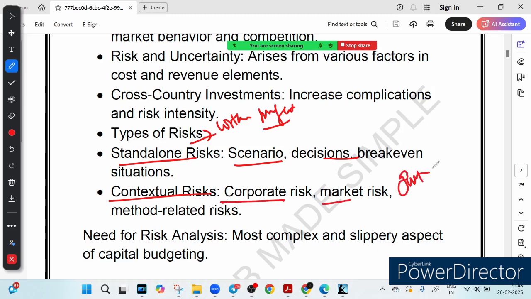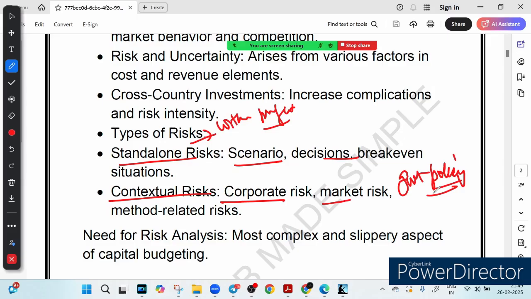Suppose government policy gets changed, right? So this is called contextual risk. So basically two types of risk are there, a standalone risk and contextual risk, right? A standalone risk, just now we talked about, is within the project, and contextual risk is outside the project, which depends on some external factor like industry trend, market crash, or change in the government policy.